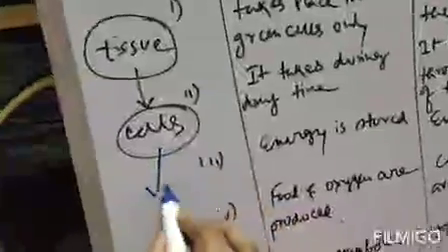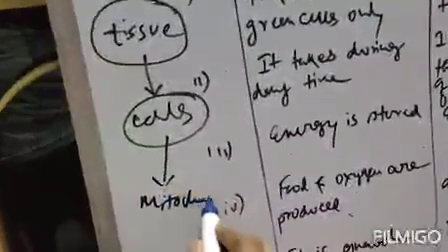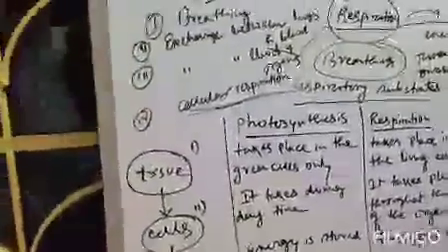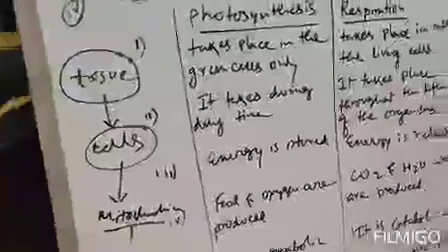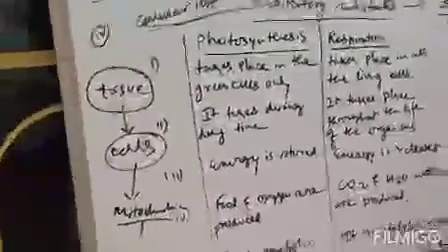Whenever oxygen reaches the cells, it reaches a special part, that is, we all know, the mitochondria, which is known as the powerhouse of the cell. You have already studied mitochondria, Golgi body, lysosome, ribosome, nucleus in the cell chapter. So whenever organs have got oxygen, that means oxygen directly reaches the cells, in the mitochondria, the powerhouse of the cell, and it produces energy which is required for our daily purpose.